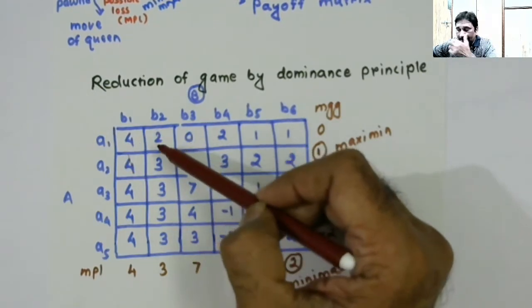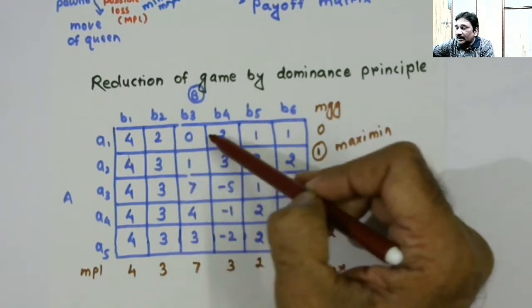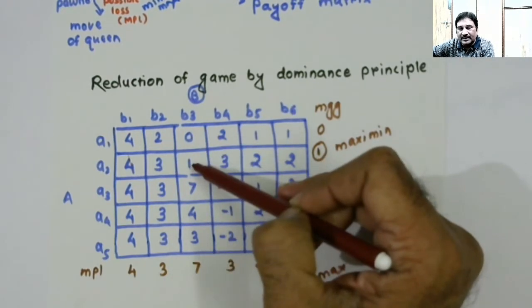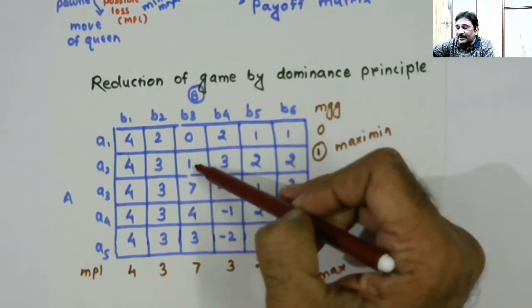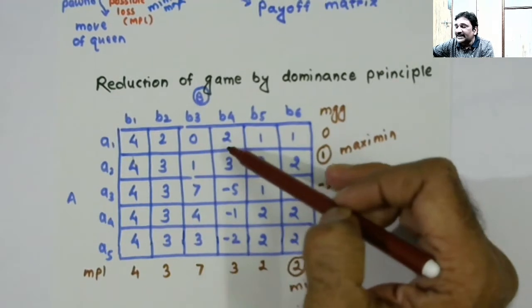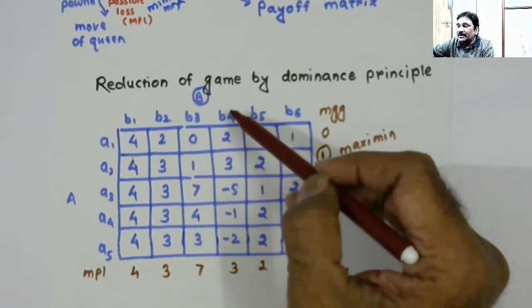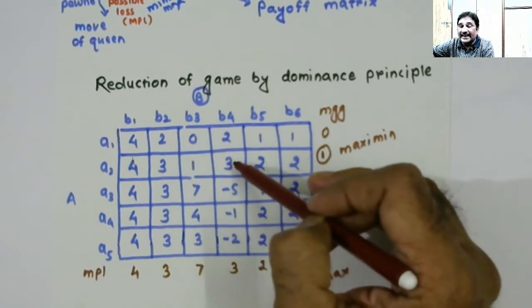So I'll go ahead. Here I am finding that this is more gain. Here again this is better gain. If player A selects to play A2, the gain is better than if he selects to play A1. Let's proceed ahead. Again, if player B plays B4, still player A gets better gain, that is 3.